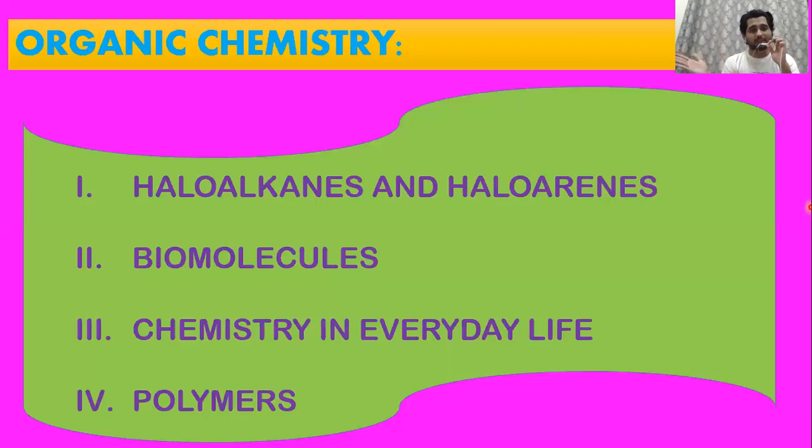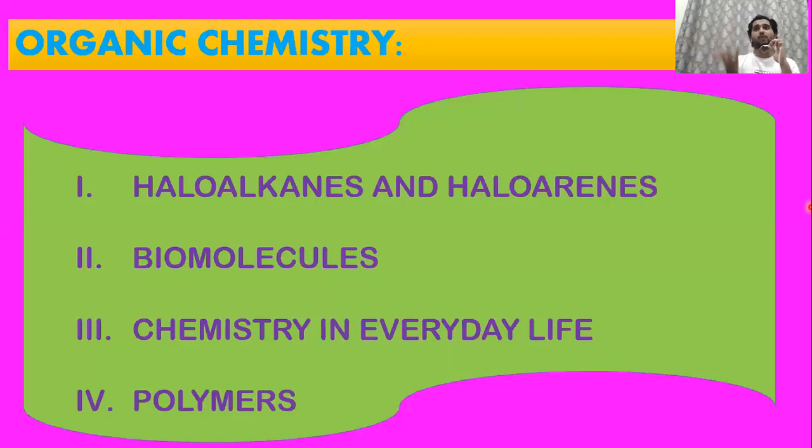The moment your exam, like your midterm exam or pre-boards, comes near, open them. You can go chapter wise. If you haven't done the complete syllabus, go chapter wise. Suppose you're doing biomolecules. Open the 2018 paper, search for biomolecules and solve the questions. If you're getting stuck, refer to the marking scheme. The answer will be given. Referring to the marking scheme is very important because it will give you the split up.